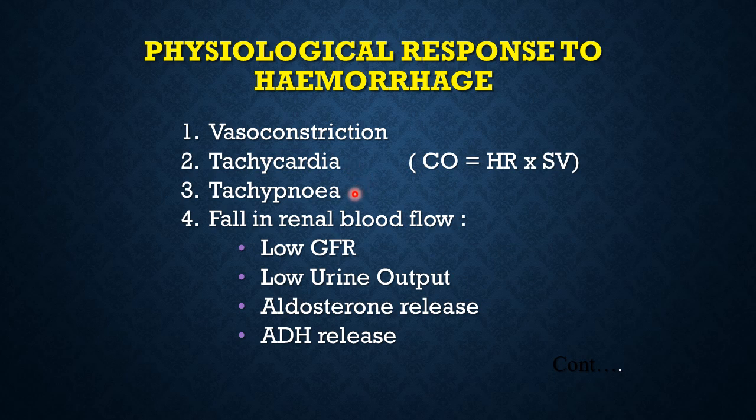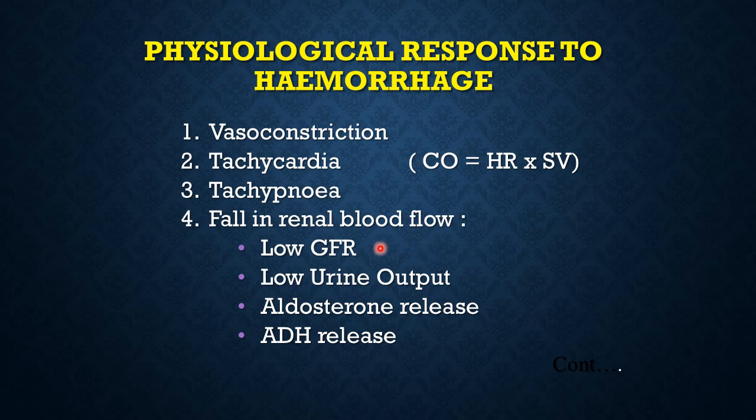Tachypnea: hemoglobin is also being lost in the blood, so oxygen carrying capacity of blood is decreasing, and the patient has to breathe faster to transfer that amount of oxygen which is required. Then fall in renal blood flow is another natural physiological response of the body.